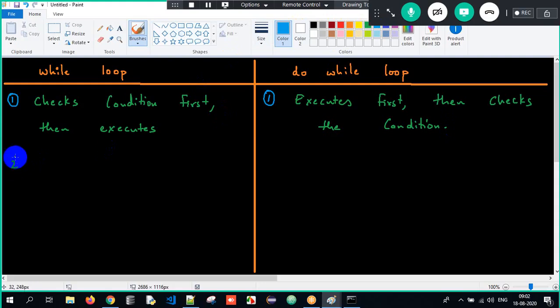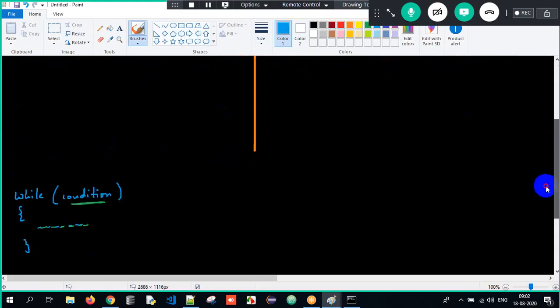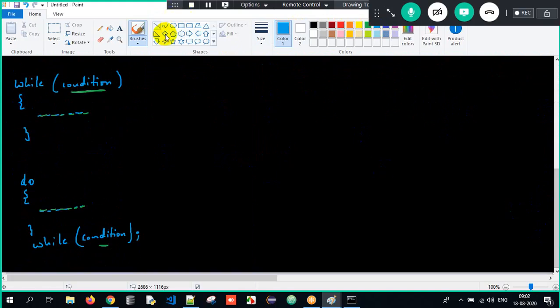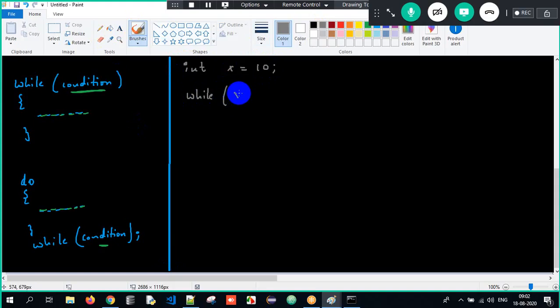What is the second difference, sir? Again, it's easy. I will tell you, very simple data here. You will understand. Now I'll give my x value. See, int x equals 10. While x is lesser than or equal to 5, you have to print, SOP, the x value.